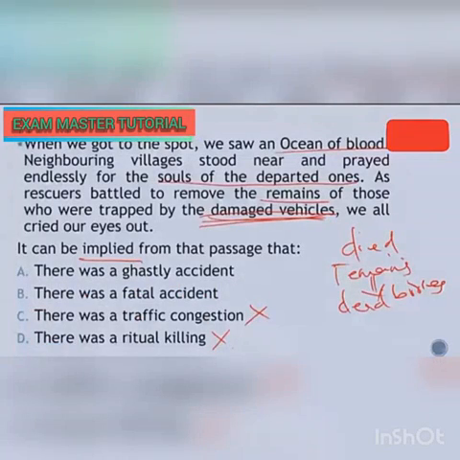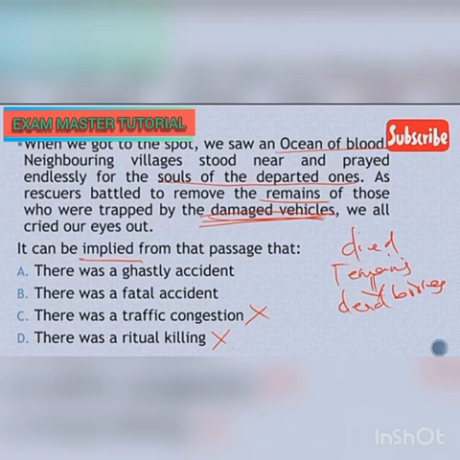Now, I've been able to eliminate 2 options. Which are the 2 options I've eliminated? There was a traffic congestion, which is not true, because from what we have read in the passage, there was no logical conclusion from the pointers the examiner has given to suggest that we had a ritual killing or a traffic congestion. So I've eliminated these 2 options, option C and option D. They are naturally wrong. Now let's come back to the 2 options you are meant to consider. A, there was a ghastly accident. B, there was a fatal accident.